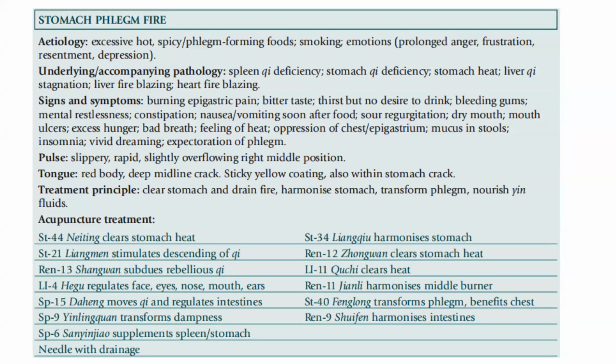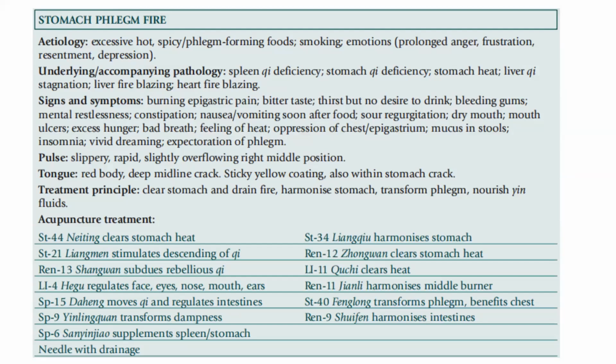The signs and symptoms are burning epigastric pain, bitter taste, thirst but no desire to drink. There is bleeding gums, mental restlessness, constipation, nausea, vomiting soon after food, sour regurgitation, dry mouth, mouth ulcers, excessive hunger, bad breath, feeling of heat, oppression of the chest or in the epigastrium.